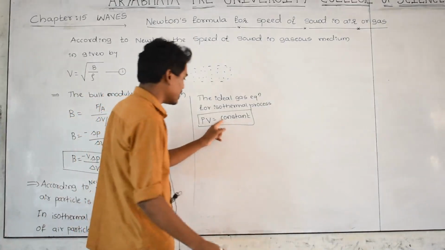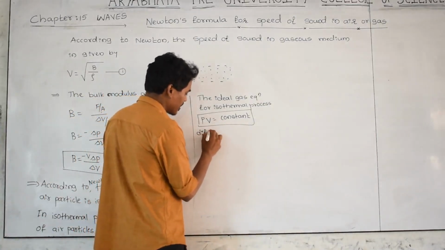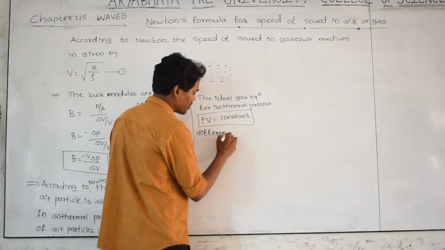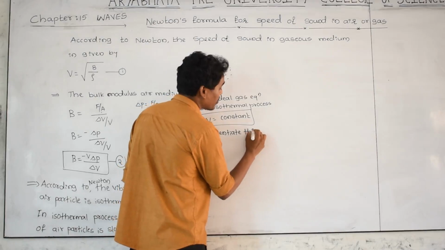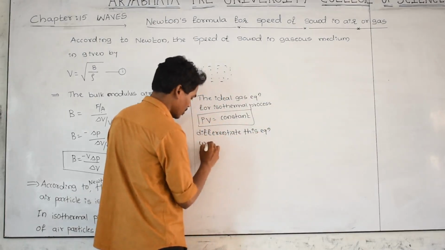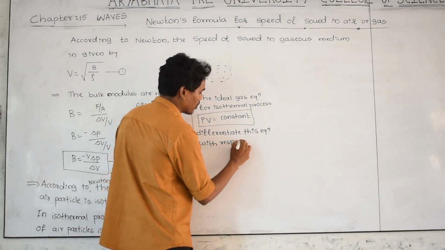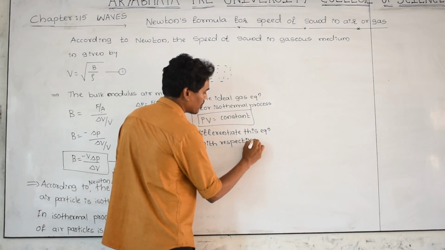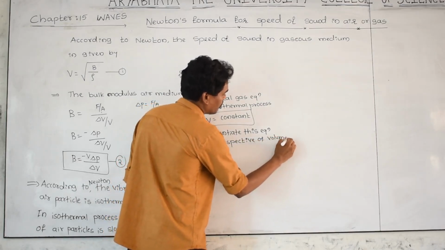Let us differentiate this equation with respect to volume.